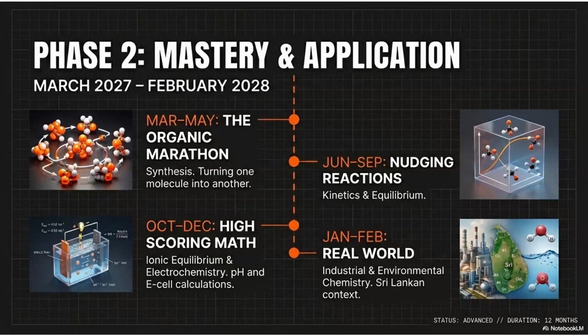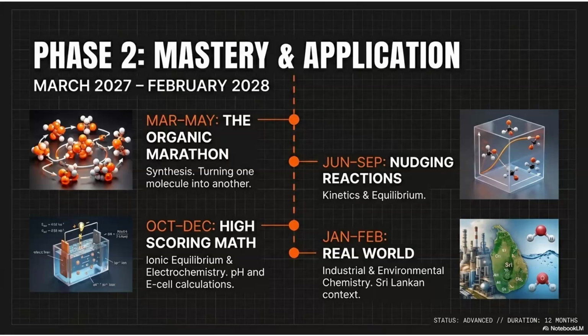Then from 2027 March to 2028 February, we are going to learn about the organic chemistry, organic marathon. Now, see, I told you that the synthesis part. Then that is in May. Then from June to September, we are learning about the kinetics and equilibrium. There we learn about the reactions that take place and how these different parameters affect the rates of reactions and the things. Then from October to December, we are going to learn about the ionic equilibrium and electrochemistry.